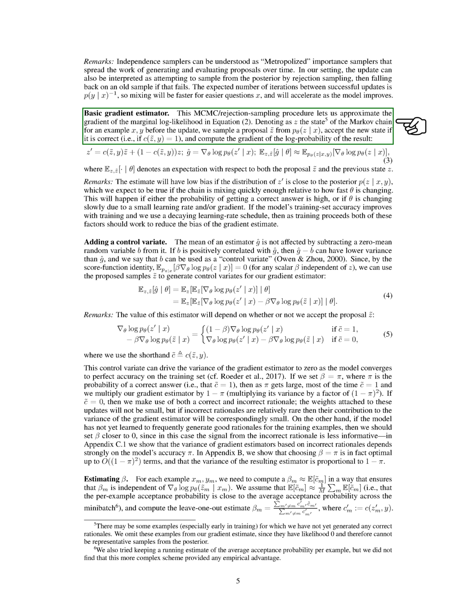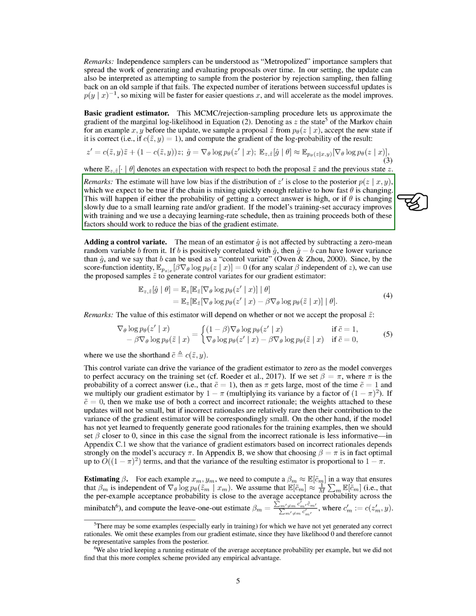This MCMC method allows us to approximate the gradient of the marginal log likelihood. We sample a proposal, accept it if it's correct, and compute the gradient of the log probability of the result. The estimate will have low bias if the distribution of the updated state is close to the posterior distribution, which is likely if the chain is mixing quickly enough relative to how fast the model's parameters are changing. This will happen if either the probability of getting a correct answer is high, or if the model's parameters are changing slowly due to a small learning rate and/or gradient. If the model's accuracy improves with training and we use a decaying learning rate schedule, then as training proceeds, both of these factors should work to reduce the bias of the gradient estimate.